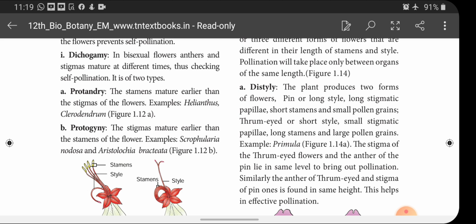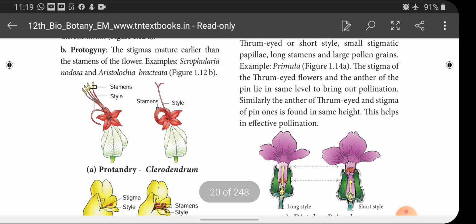bring out the pollination. Similarly, the anther of thrum-eyed and the stigma of pin ones are found at the same height. This helps in effective pollination. That means the organs at the same height will have the pollination. That's what they are trying to say here.